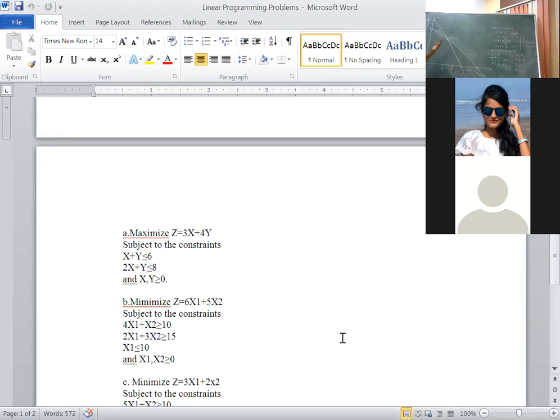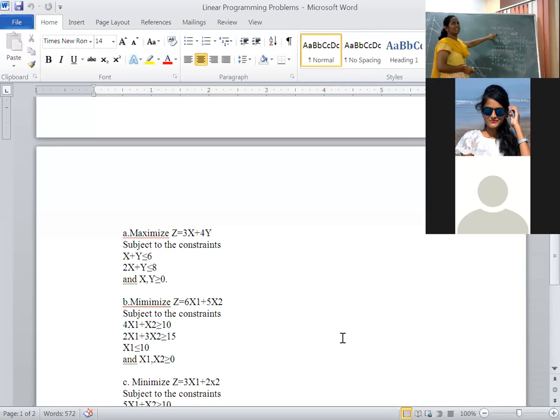That's why I am using one shortcut. In the final examination, do this shortcut on the last page. Don't do it while solving the problem, in the same place. Listen carefully: these two equations are for verification of this point. We are verifying whether we are getting the answer correct or not.